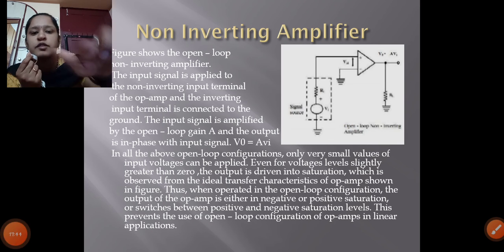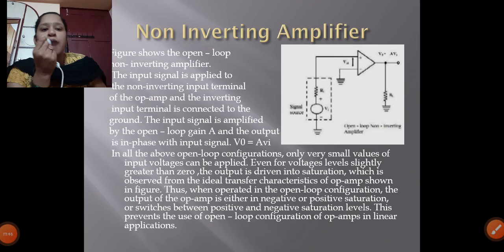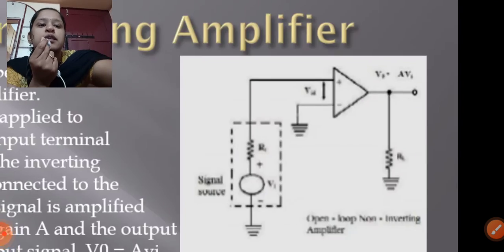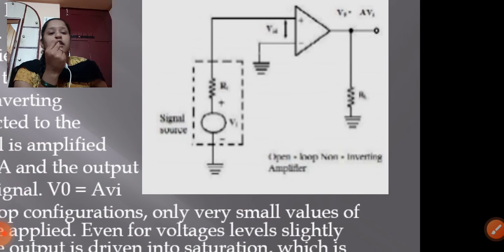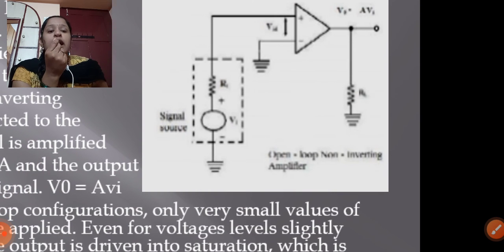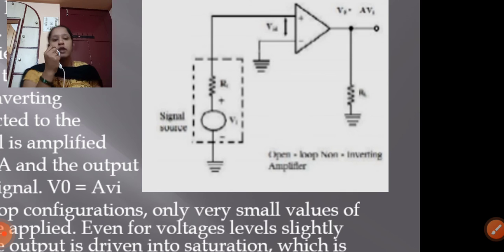Non-inverting amplifier. As shown in the figure, the open loop non-inverting amplifier. Here, this is the circuit diagram of the non-inverting amplifier. The supply is connected to the non-inverting terminal and the inverting terminal connects to the ground, and the signal is passing through the two inputs, VID equals V2 minus V1.